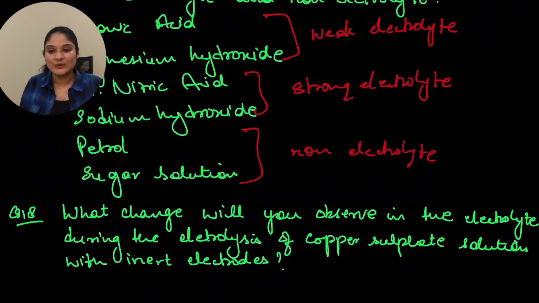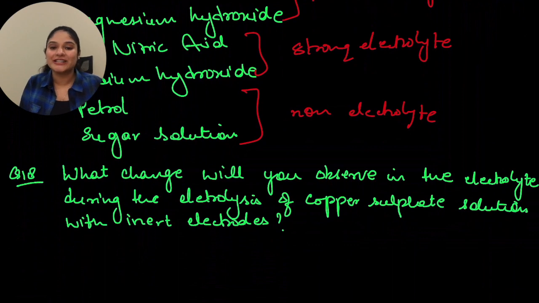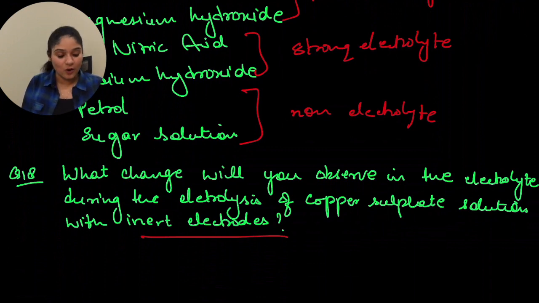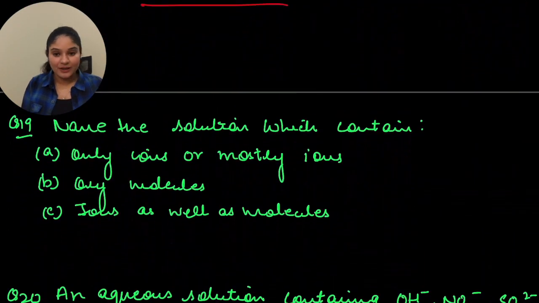Then moving on to the next question, that is 18th. What change will you observe in the electrolyte during the electrolysis of copper sulfate solution with inert electrodes? So in this case, as I mentioned, if you are using platinum electrodes, the color of the solution will slowly fade away.